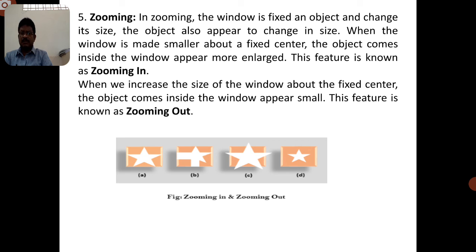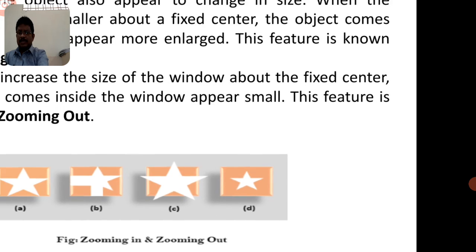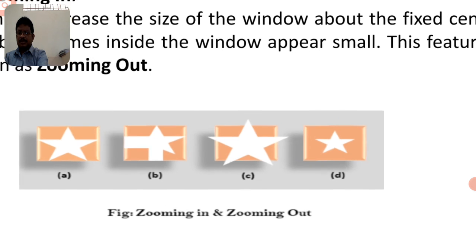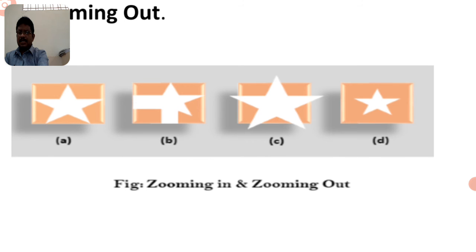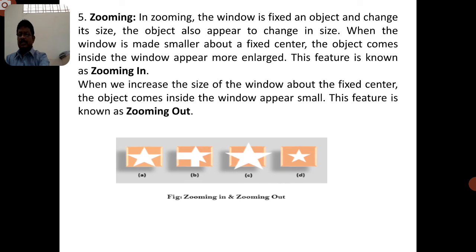So the object also appears to change in size. When the window is made smaller about a fixed center, the object inside the window appears more enlarged. So in zooming, the image is enlarged more. Now you can observe this example: the star image observed in the window can be taken at different zoom levels. Zoom in or zoom out, these two take place in zooming.